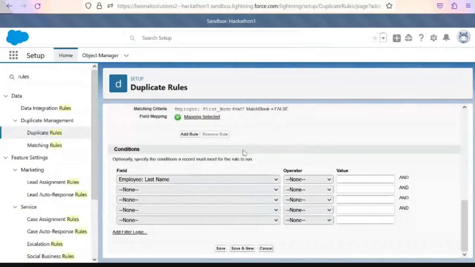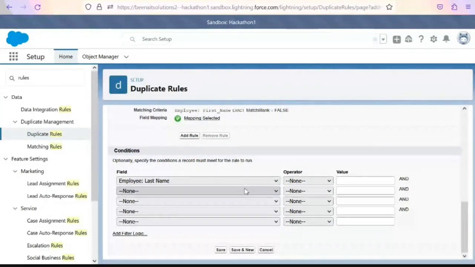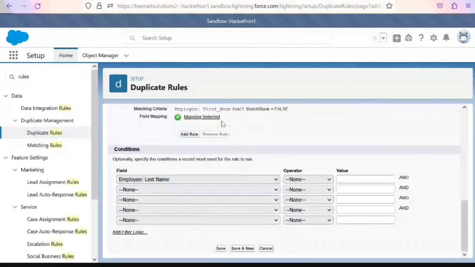I don't think we have to create this on name fields. It will be better if we do this on the employee ID number, so that we can't enter the same ID. Like if we have entered Rahul's Aadhaar card number, something like 1, 2, 3, 4, 5, 6, 7, 8, 9, 10, 11, 12, then we can't enter that number again in another employee record. Yes, that is already defined. That kind of validation you cannot do here. That is a validation rule. You can apply that, whatever you want.